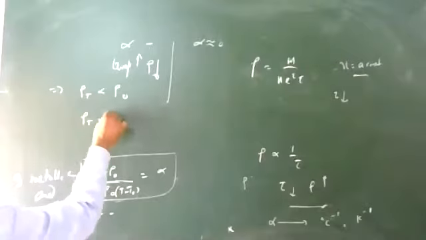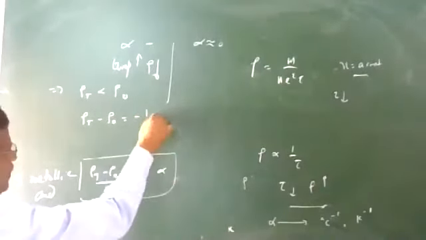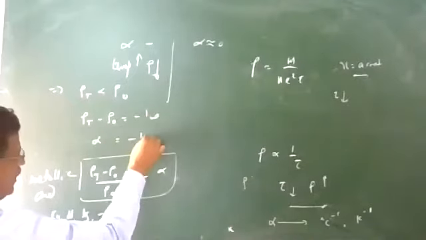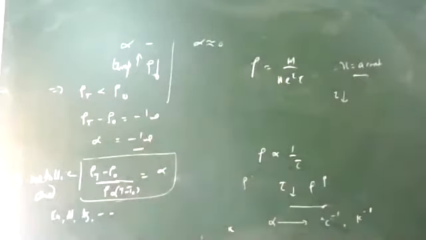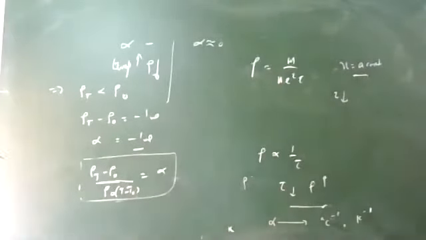So rho T minus rho 0 will be negative. That means alpha is negative, a very important condition here. If resistivity decreases with increase in temperature, then such a material possesses a negative value of alpha.